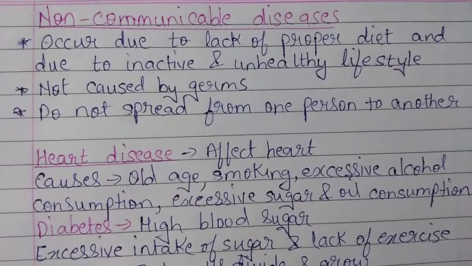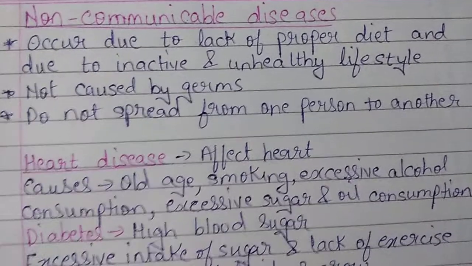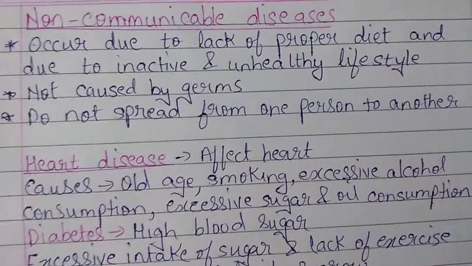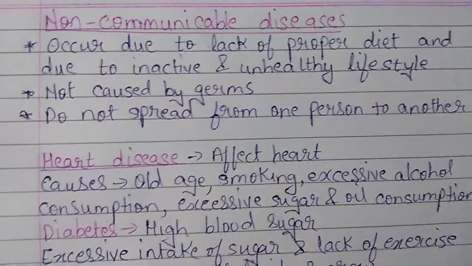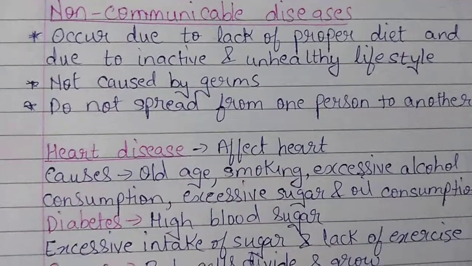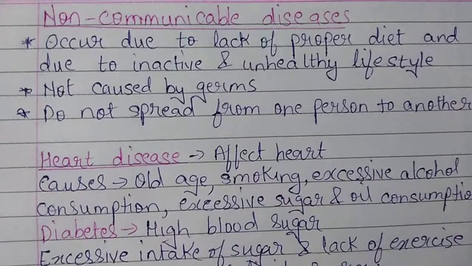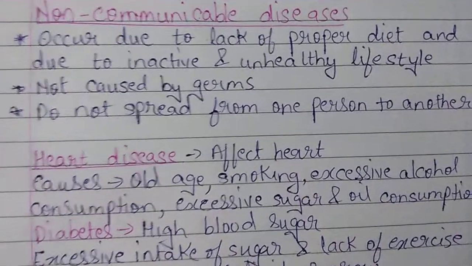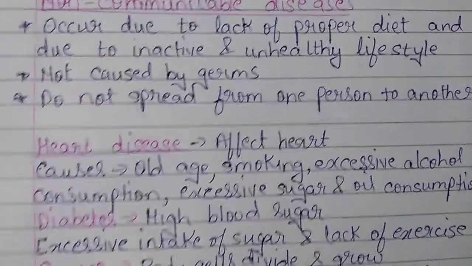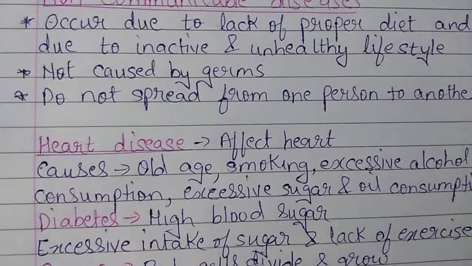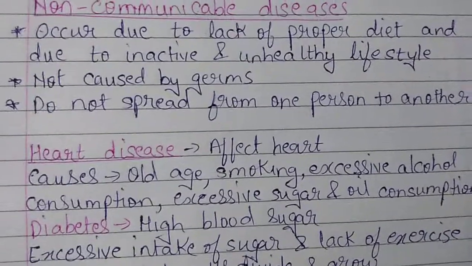If we don't take a proper diet, if we don't have a healthy lifestyle, if we are leading an unhealthy, inactive lifestyle where there is no physical exercise, then we can come in contact with such diseases. Now, what are some non-communicable diseases? A few common ones are: first, heart disease. Obviously, heart disease affects the heart and the blood vessels of the heart.